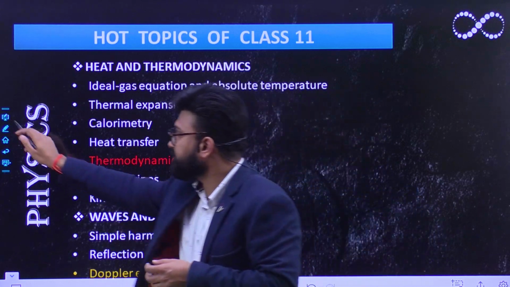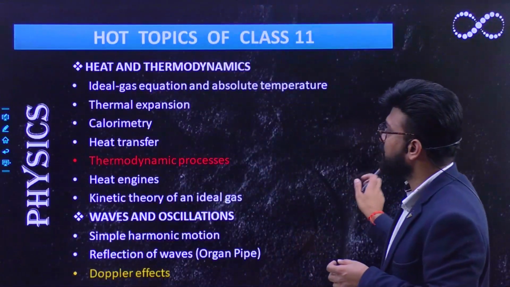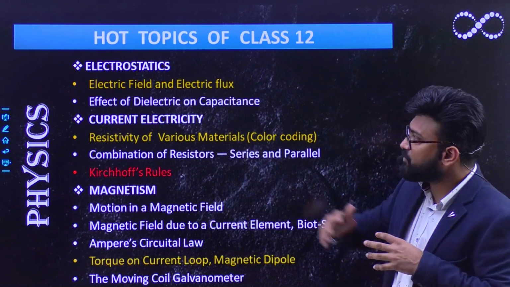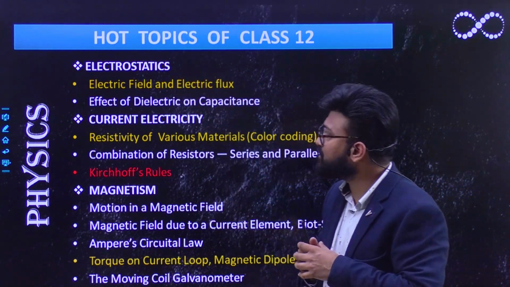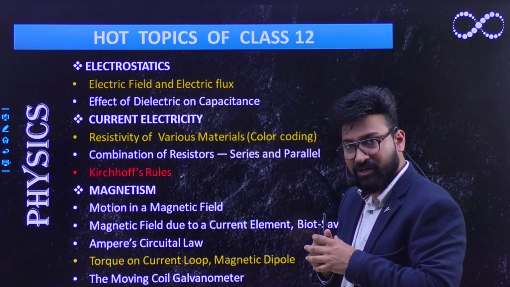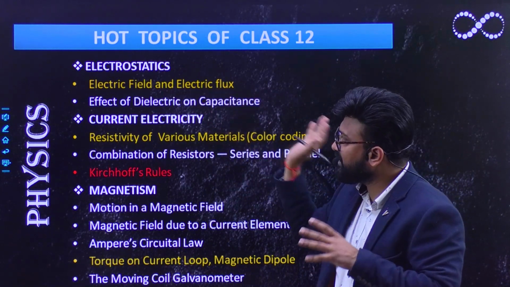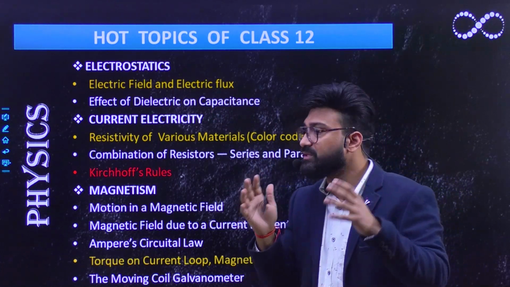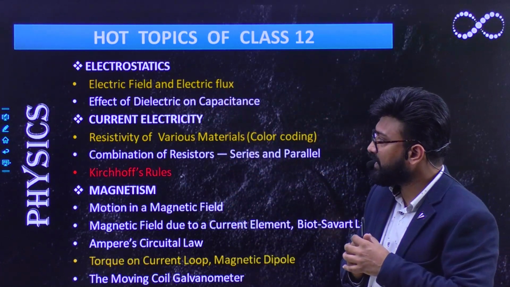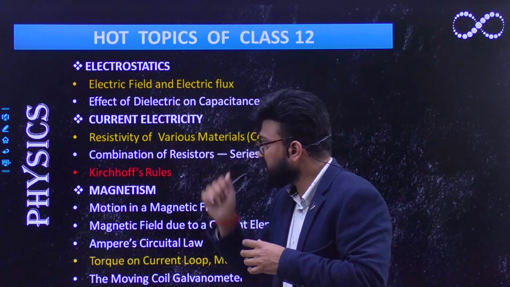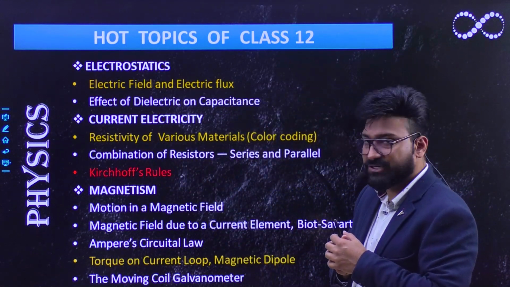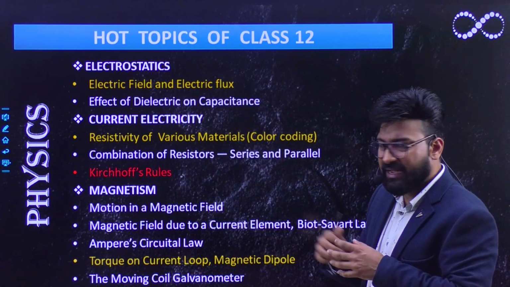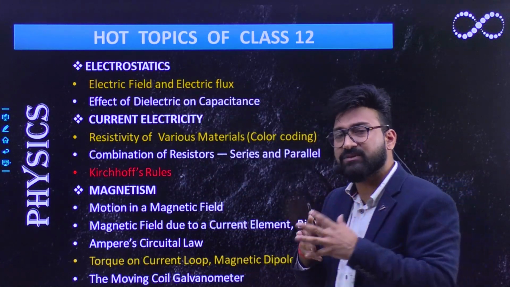Now the next hot topic that you must remember from class 12th, especially in electrostatics, is electric field and electric flux, because very easy questions come from them, and you can easily score well in these areas. Questions also come from electricity, like resistivity of various materials, and especially color coding.